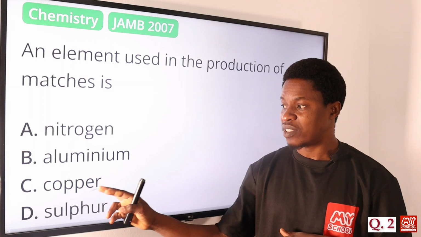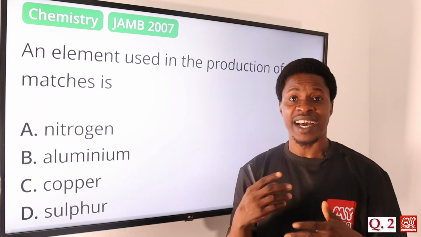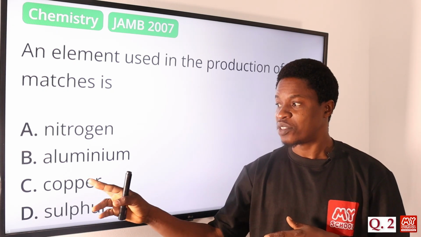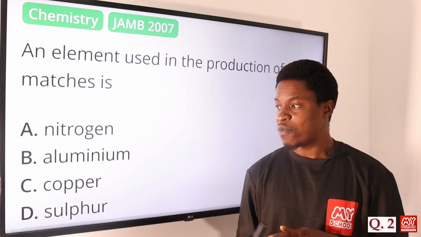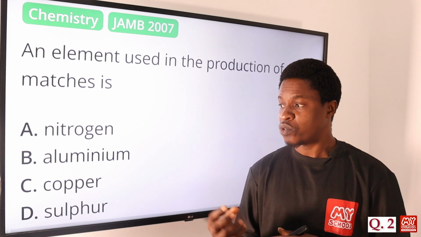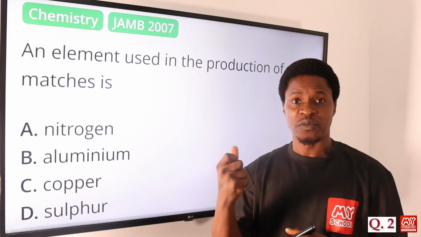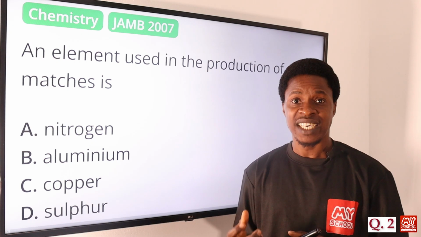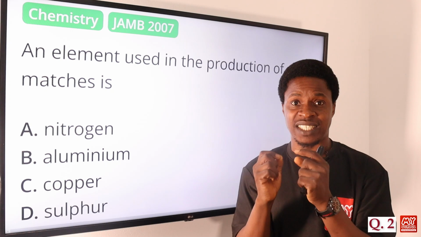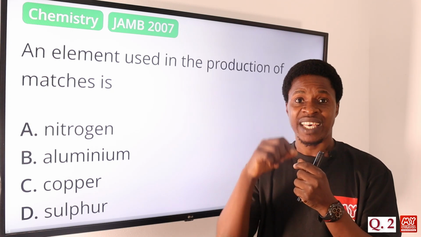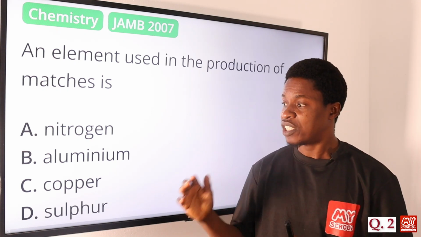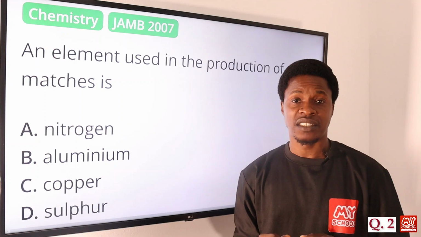Copper, usually we use that in electrical wiring. Maybe you want to make electric wiring, yes, we use copper in that. But sulfur, of course, is a non-metal and it has a tendency to ignite. It has an igniting power such that it serves as fuel when you use it on a match. So that's why you see the match stick, you have that color, what you have there is sulfur mixed together with some other elements to make matches. So the correct answer here is option D, sulfur.